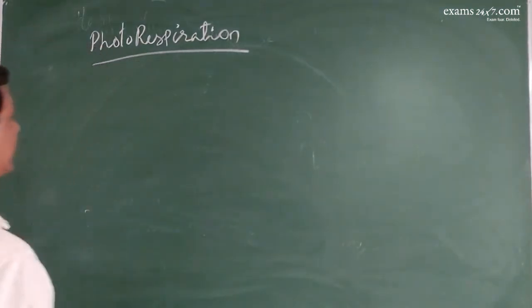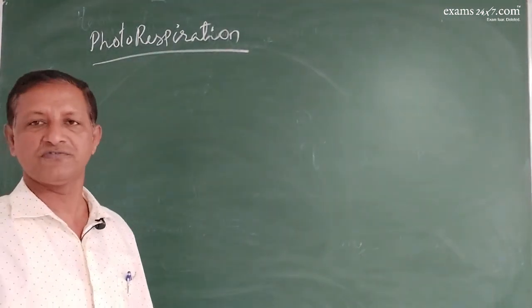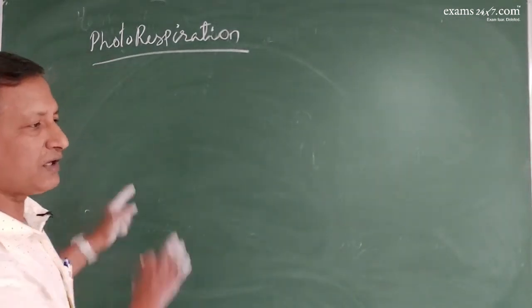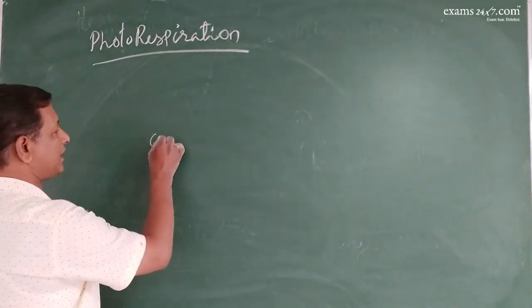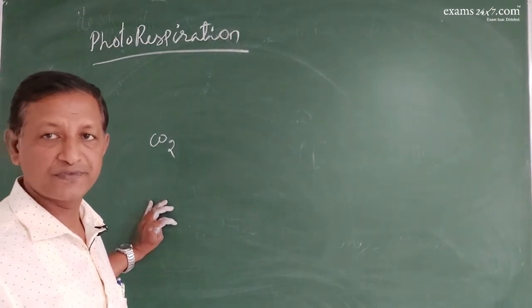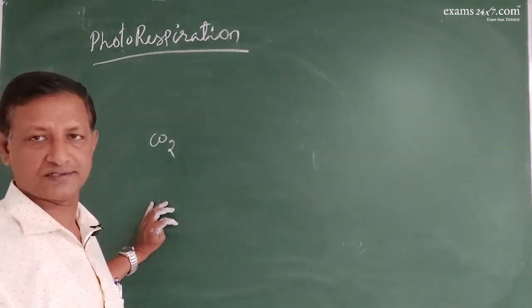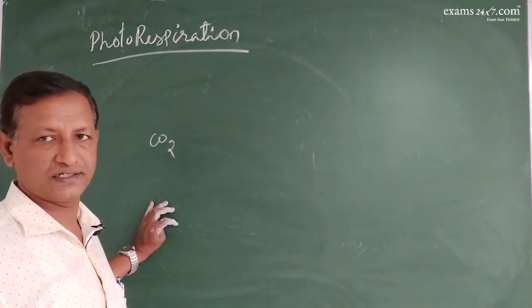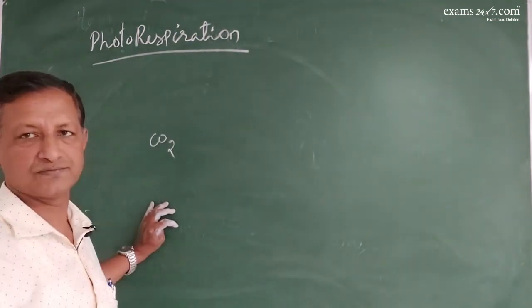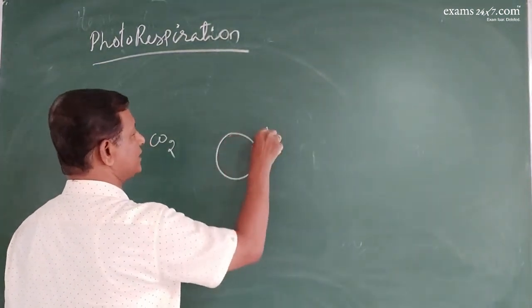Because photorespiration means, see, respiration normally occurs in the presence of oxygen. Photosynthesis is in the presence of carbon dioxide. So here what happens is that when carbon dioxide is being absorbed by plants and photosynthesis is going on, suddenly in the surroundings the oxygen concentration increases. Photosynthesis stops, respiration continues. This is called photorespiration, and this is always carried out by Rubisco.